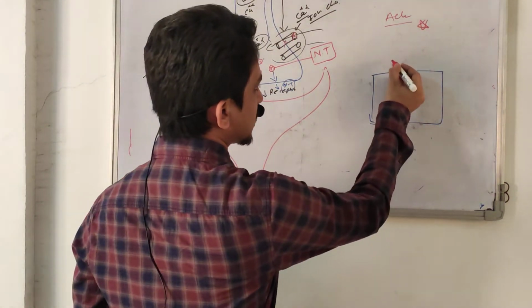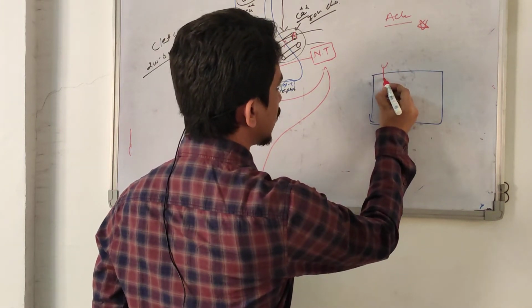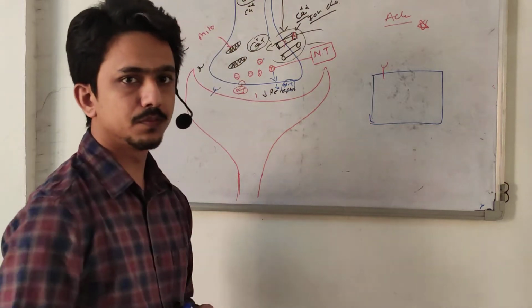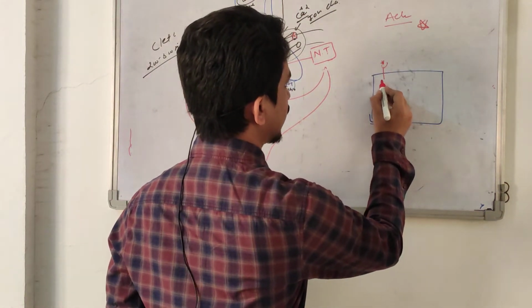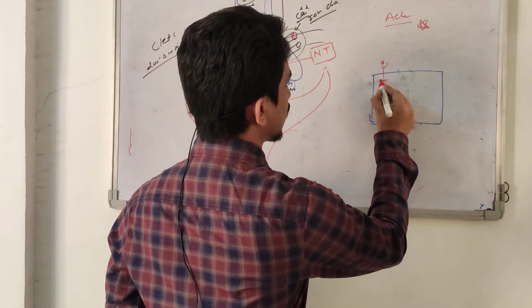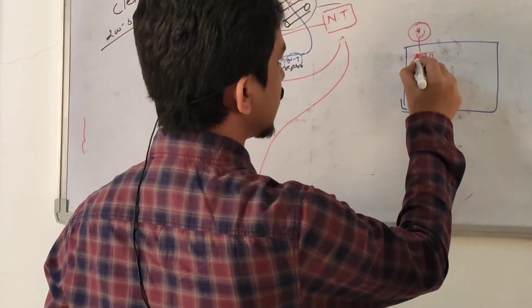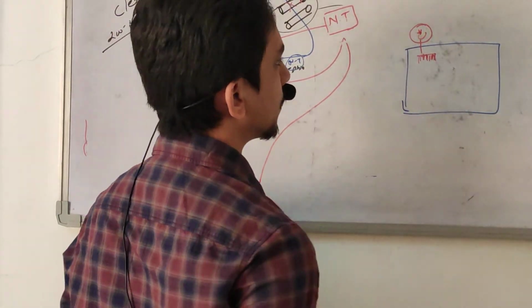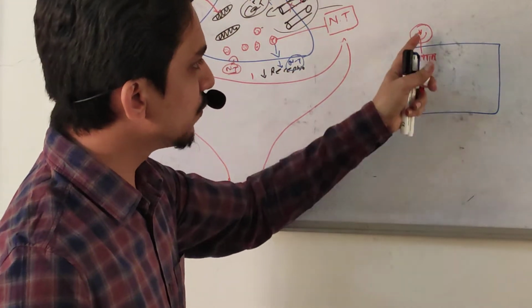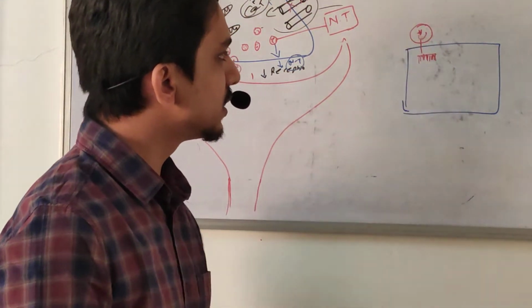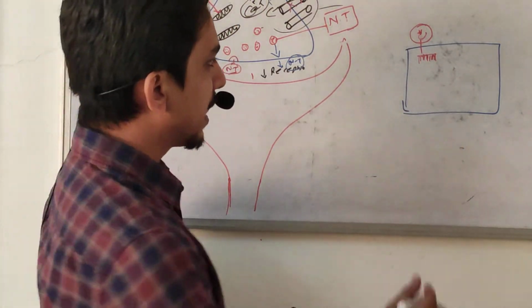They cannot cross the cell membrane, so they act through the receptor. They bind with the receptor here, and whenever they bind with the receptor, they give some message inside the cell. So if there is no binding, there is no message. If acetylcholine binds with the receptor, it gives some message. Okay, so this is the way they act.